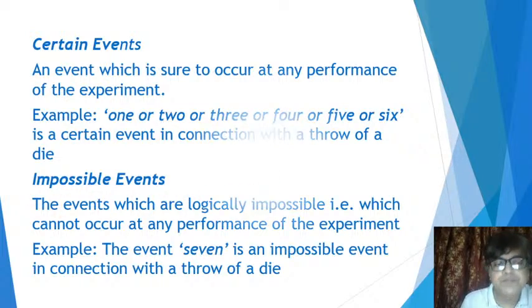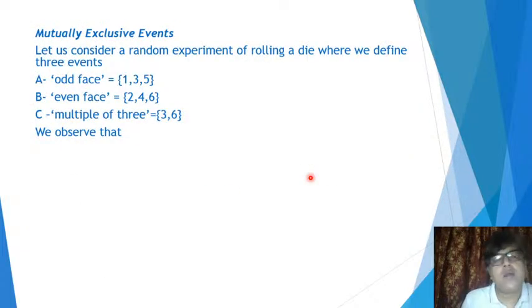Now, moving further, we come to another very important type of event. It plays a very important role later on in the discussion of the theory of probability, and it's called mutually exclusive events. What are mutually exclusive events? I'll explain this with a very simple example.